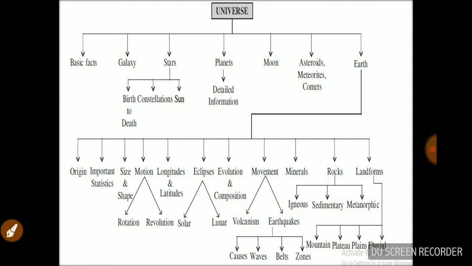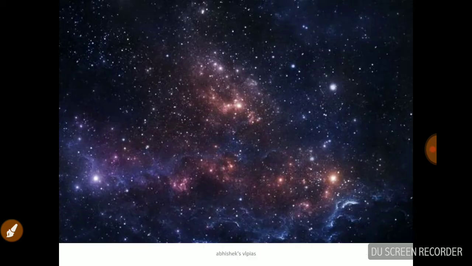We all know the basics of the universe we studied in school classes. We discuss some basic facts, and then we talk about galaxies, stars, planets, moon, asteroids, Earth. If we focus on Earth, there's the origin, shape, size, motion, longitude and latitude, eclipse, evolution, and movements, and those movements cause volcanoes, earthquakes, all those things, and belts cause waves. And the minerals available, the rock types, and the landforms like mountains, plateaus, plains, and fluvial landforms. So let us start with this session.